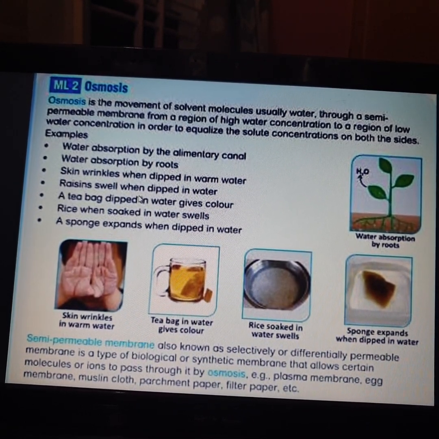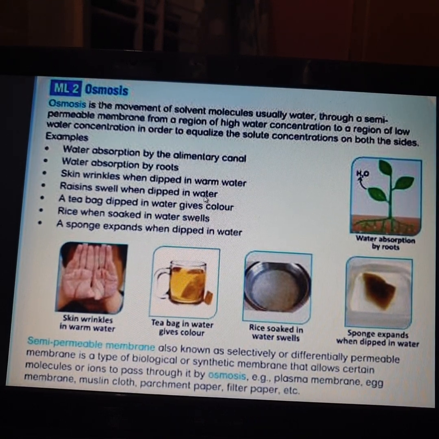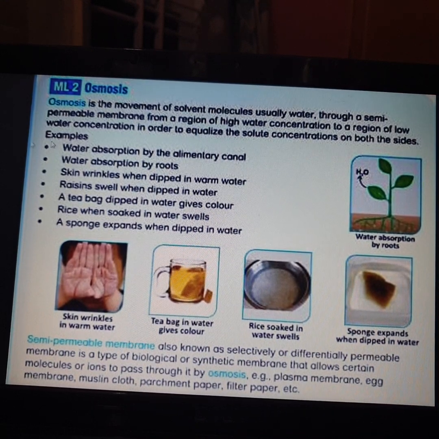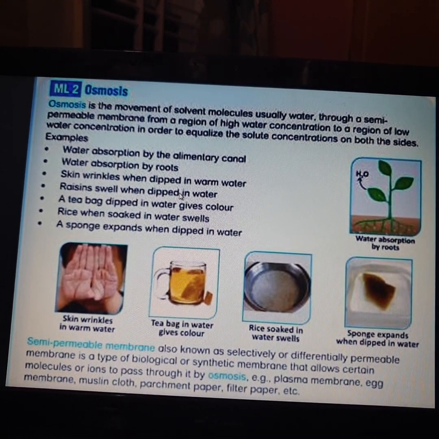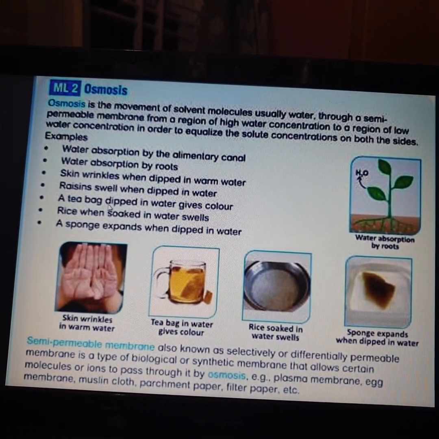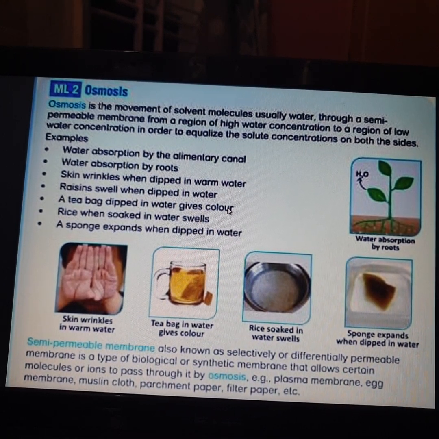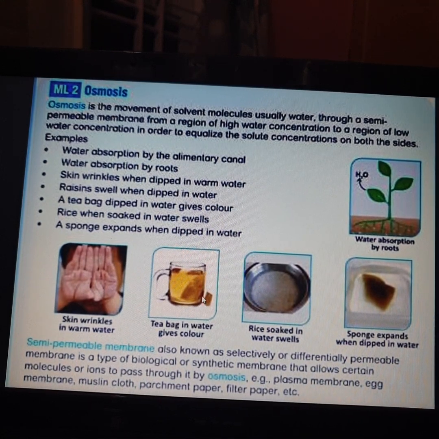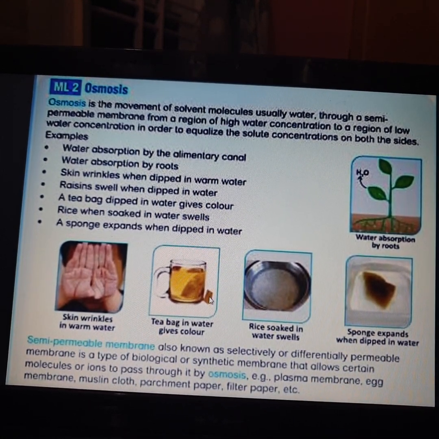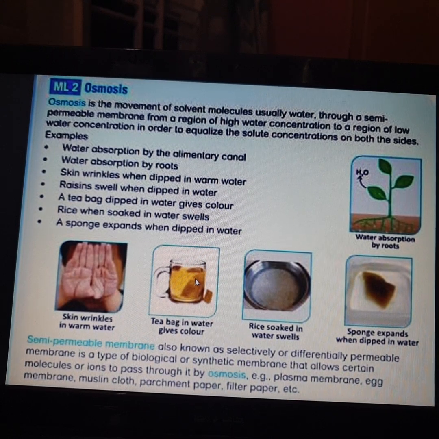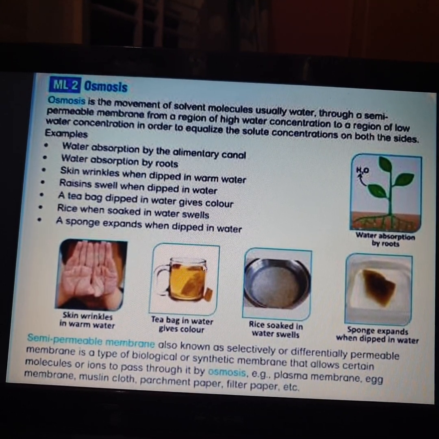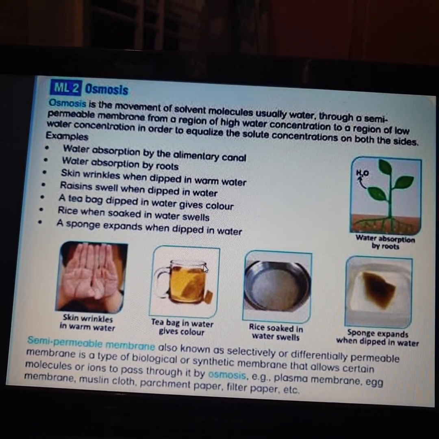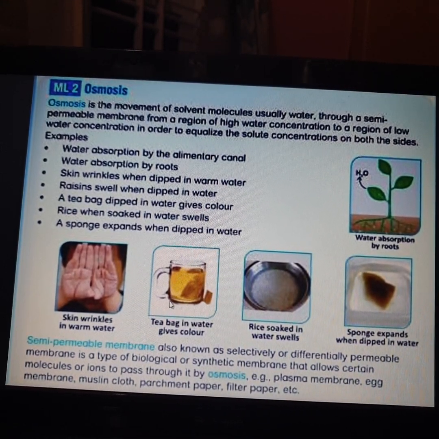Resins swell when dipped in water. When you have pure leather shoes or a leather bag and put it into water, they swell. A tea bag dipped in water gives color. If you have a mug of hot water and dip a tea bag, the water turns into a different color.